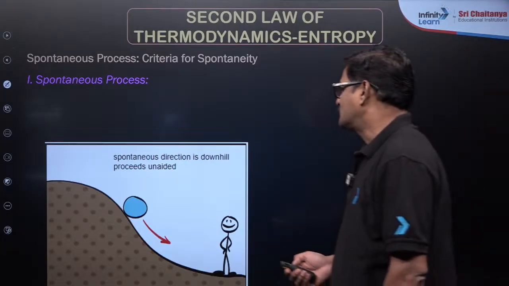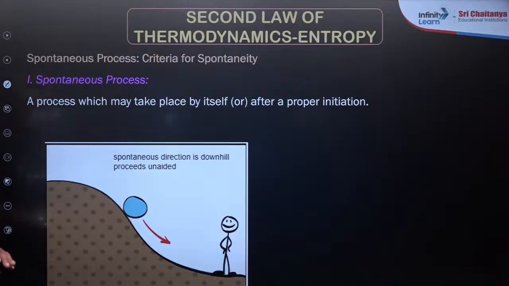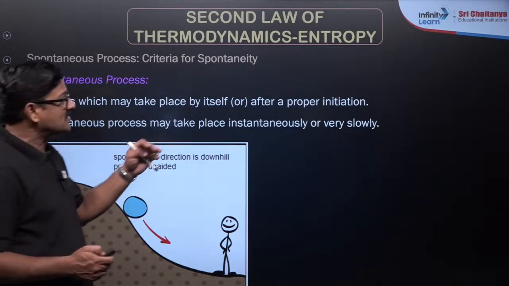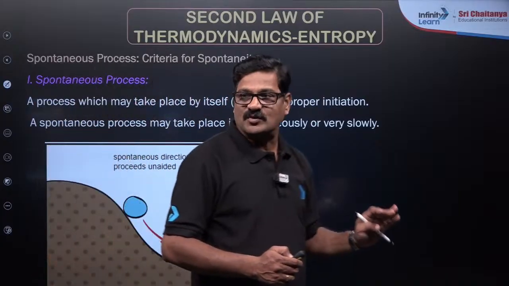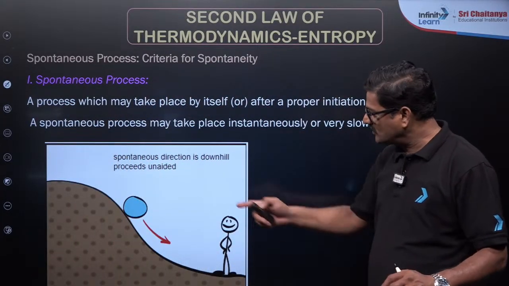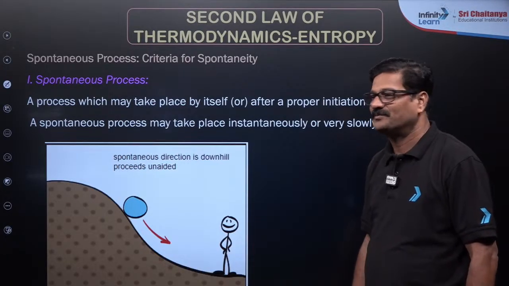So when you talk about the process which may take place by itself after a proper initiation is called as a spontaneous process. And a spontaneous process may take place instantaneously or may be slow. Speed you can't decide it. Okay? इस वक्त में it is so dangerous. Agree? Sarika?